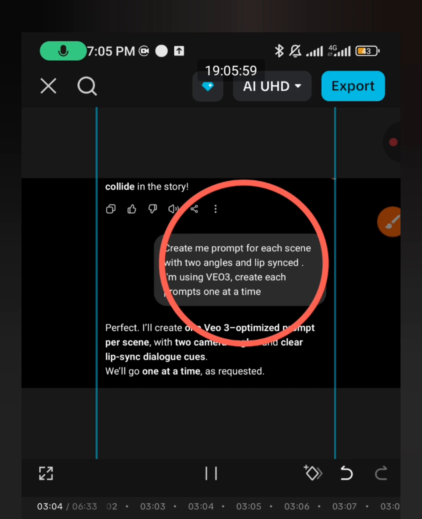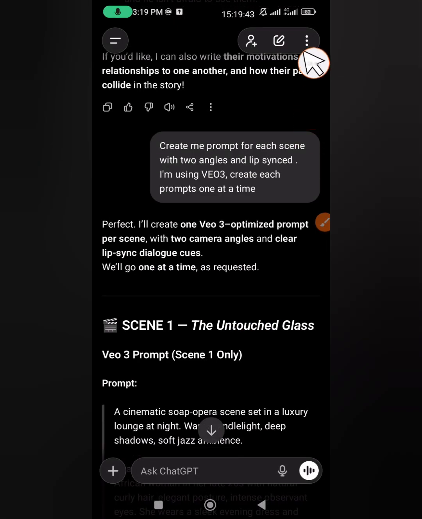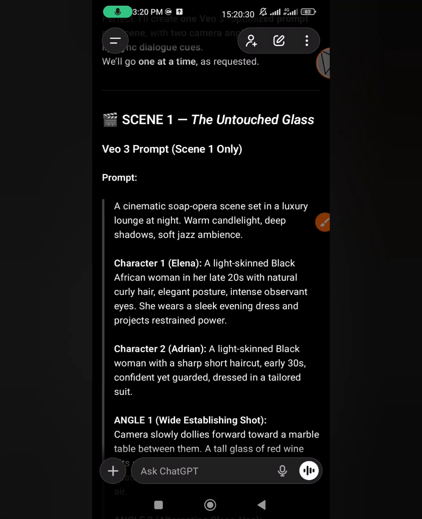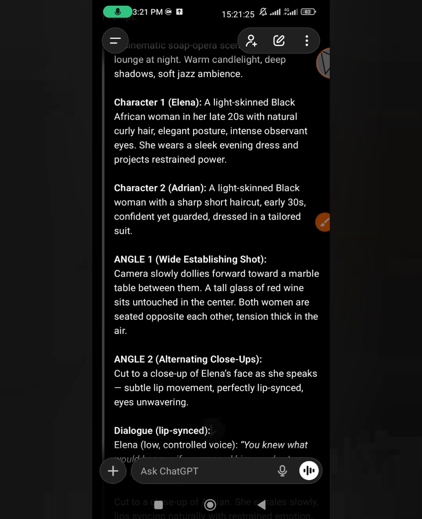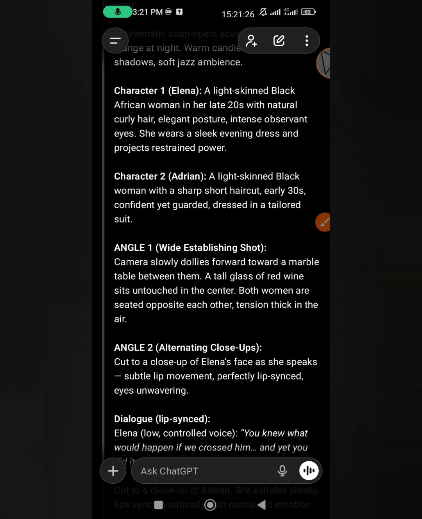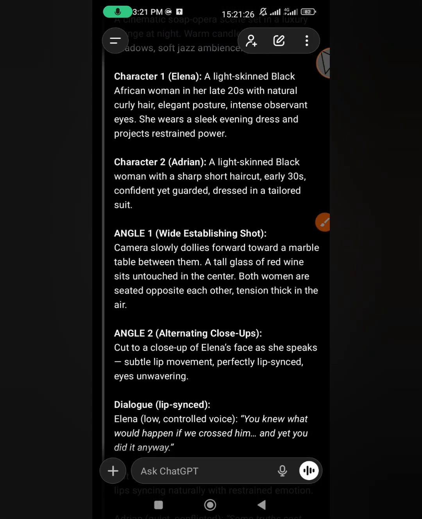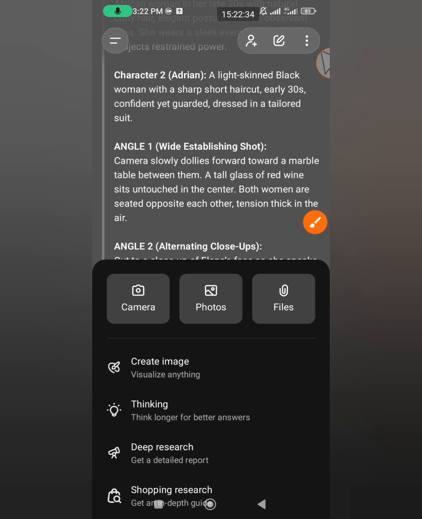Then you give it the third prompt. So this is our third prompt: create me a prompt for each scene with 2 angles and lip sync. I'm using VO3. Create each prompt one at a time. Then look at what ChatGPT gave us. It gave us scene 1, a synopsis of the soap opera, angle 1, angle 2, character 1, character 2.